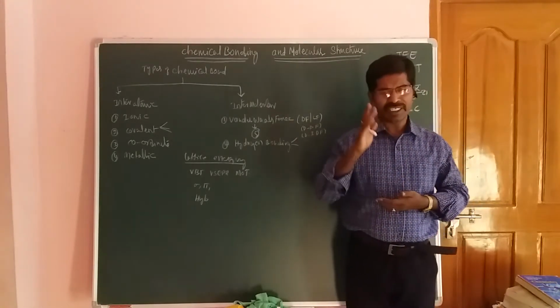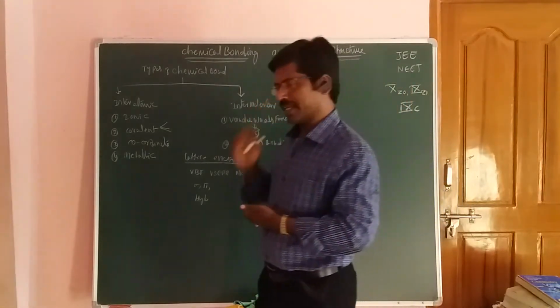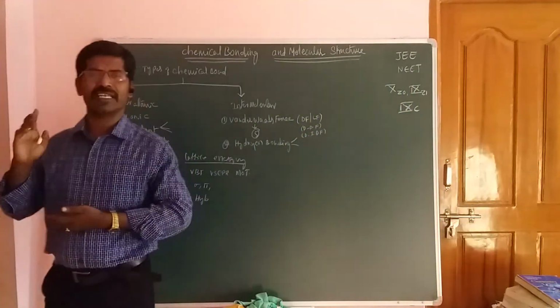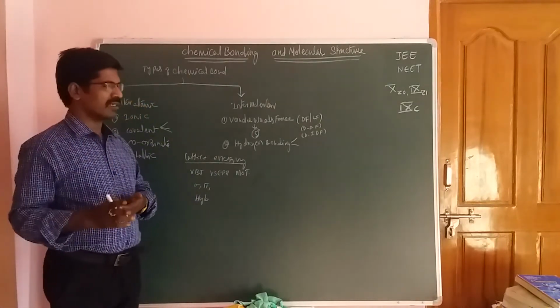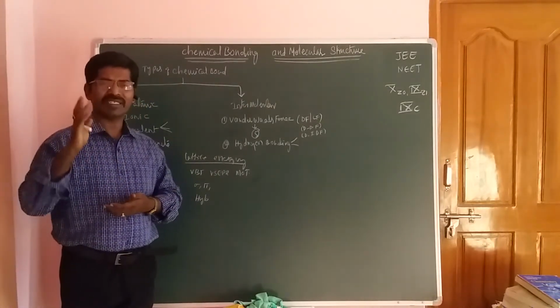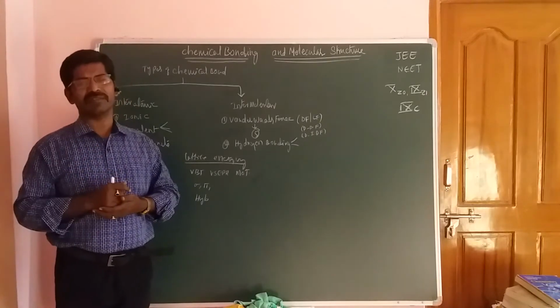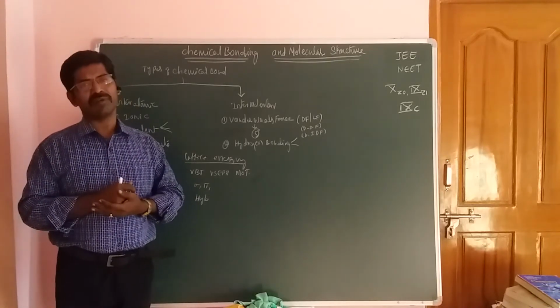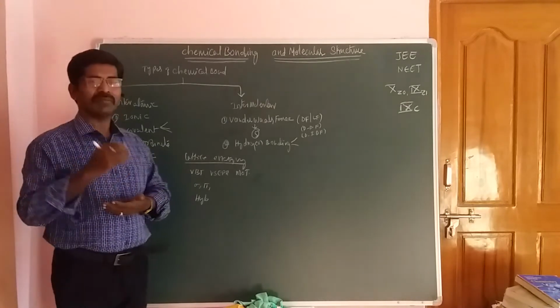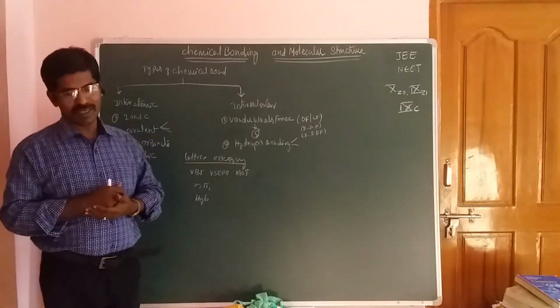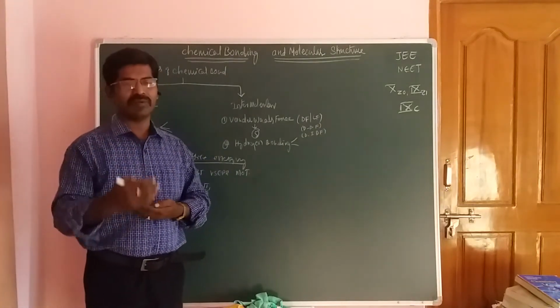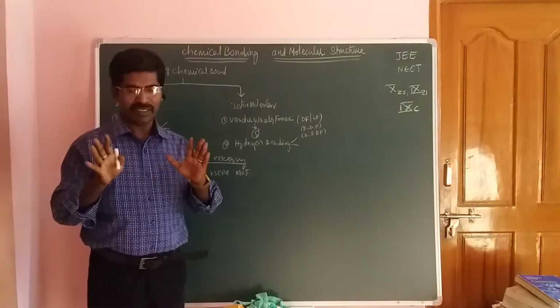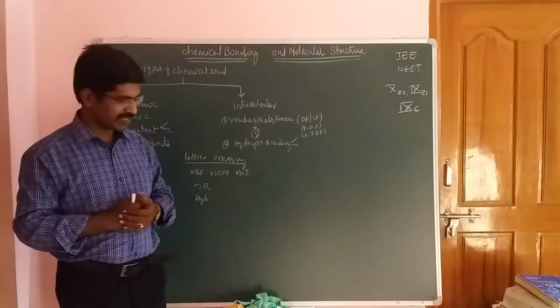Each and every atom in the entire periodic table, except noble gas elements, is always ready to get the stable configuration. So that is the octet rule. Now based on that rule, the atom participates in chemical bonding to get stability. This is the most important reason.